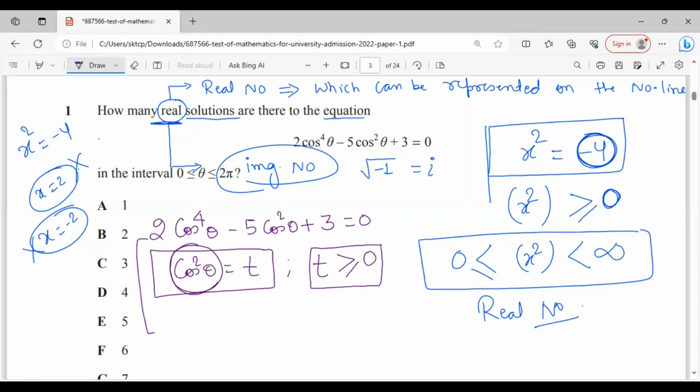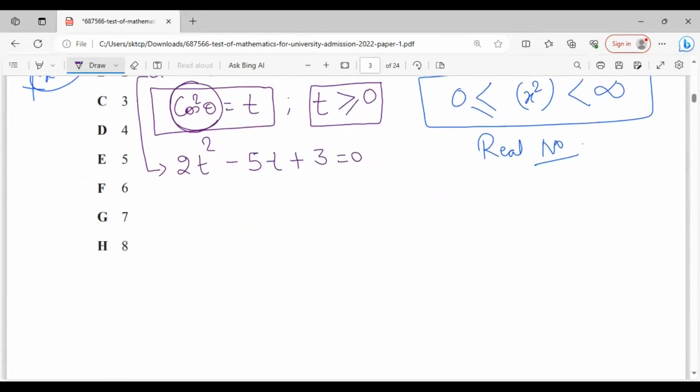So the equation may be written as 2t square minus 5t plus 3 is equal to 0. Now, as you can see, this is a quadratic equation in t. We can solve this via factorization. Let me factorize it: 2t square minus 2t minus 3t plus 3 is equal to 0. If you have any problem with how I have done the middle term splitting, please let me know in the comment section. I will make a separate video.